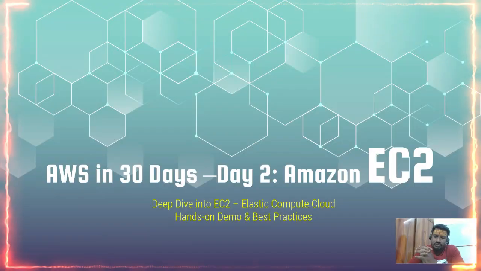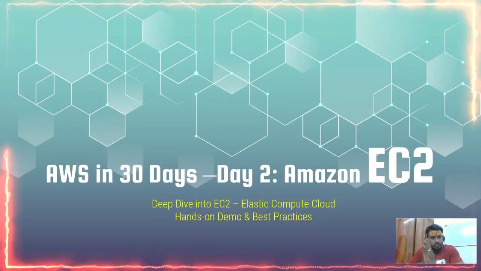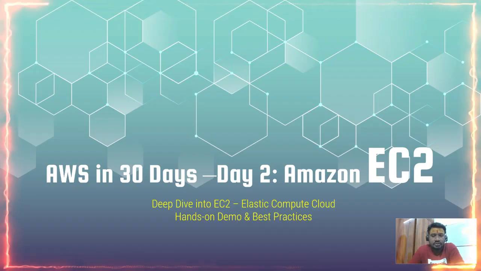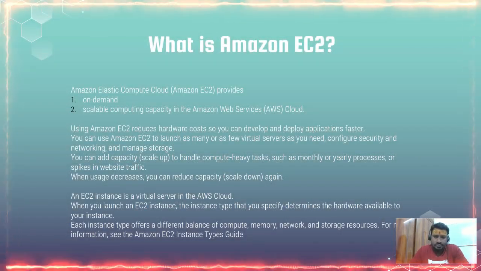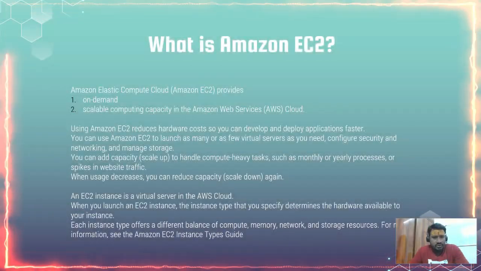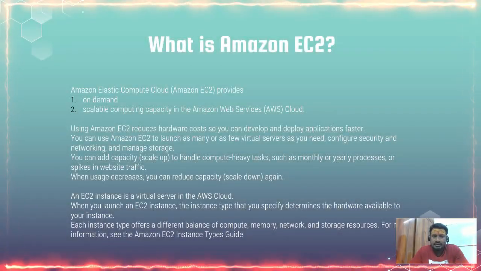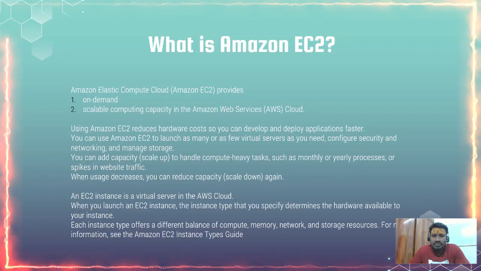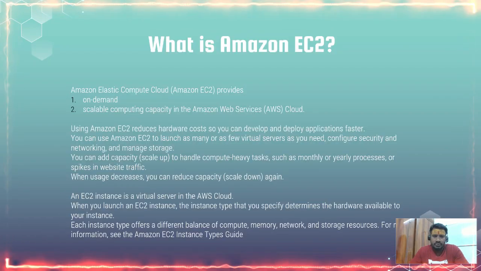So as we know, EC2 stands for Elastic Compute Cloud. Let us try to understand the core ingredients which make this EC2. So what is Amazon EC2? Amazon Elastic Compute Cloud, Amazon EC2, provides on-demand scalable computing capacity in the Amazon Web Services, that is AWS Cloud.